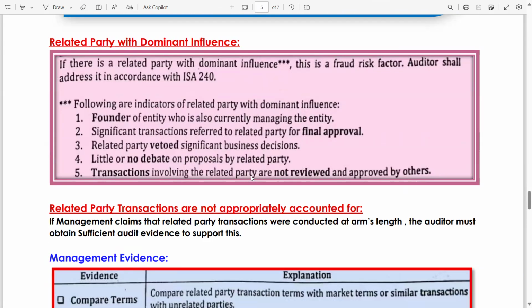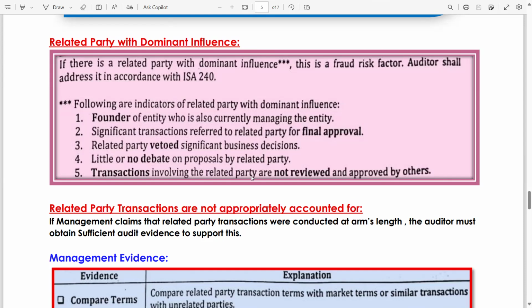Now, related party with dominant influence. Dominant influence means sometimes the related parties may have significant influence. They are the major shareholders, or they are the major customer, major supplier. So, if this is the case, then there is significant influence. If there is a related party with dominant influence, this is a fraud risk factor. The auditor shall address it in accordance with ISA 240.